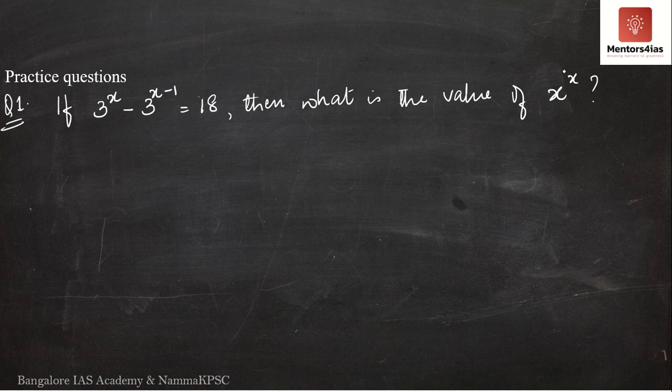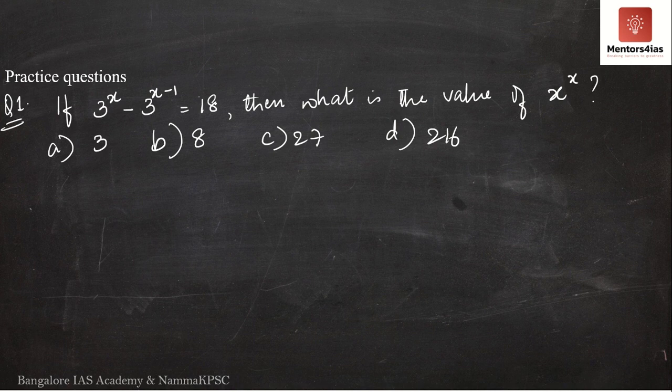Then once you get the value of x, it is x to the power x. So if you get answer as 2, it is 2 to the power 2. Then try to find out what is the answer. So you have option A as 3, option B as 8, option C as 27, option D as 216. I hope you understood this. Take 3 to the power x common outside. Whatever you get here, bring it to the right hand side. Simplify it, represent it in terms of 3 to the power of something. Bring the base to 3.